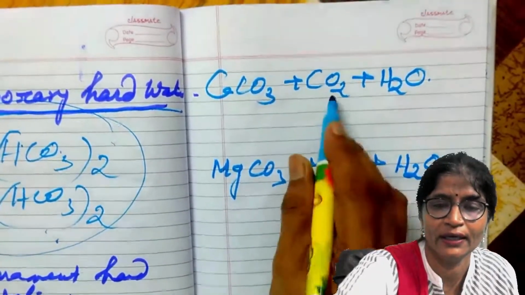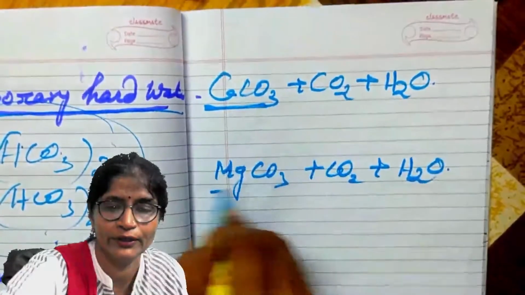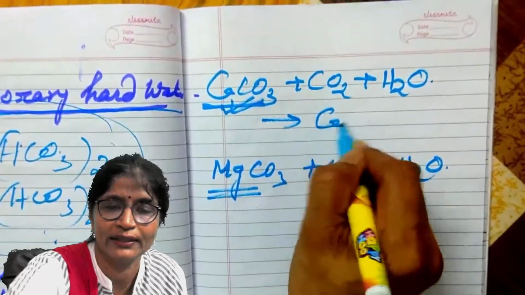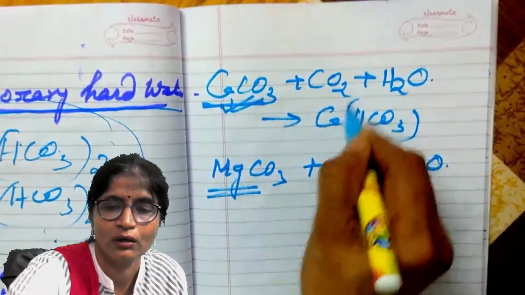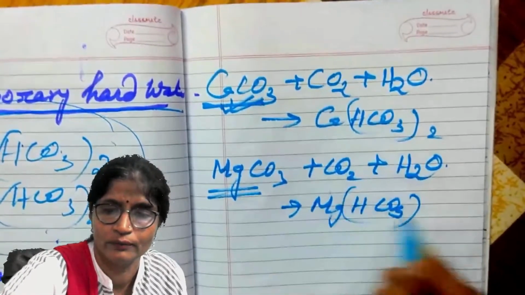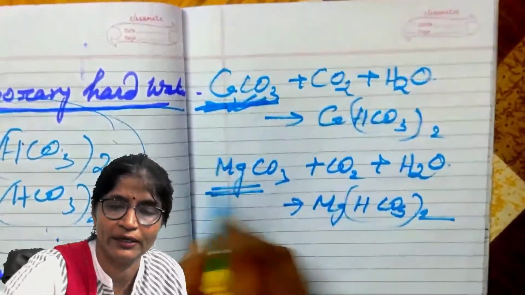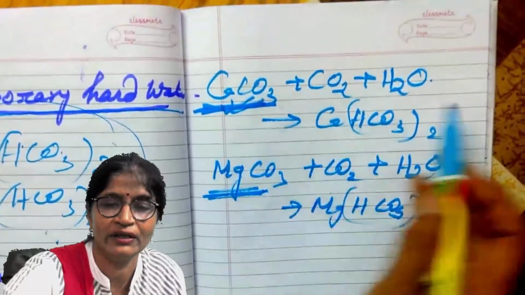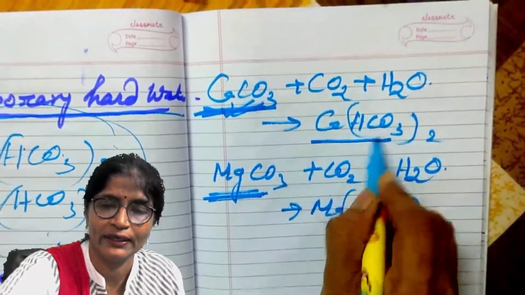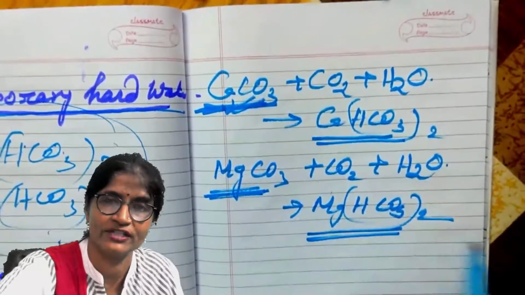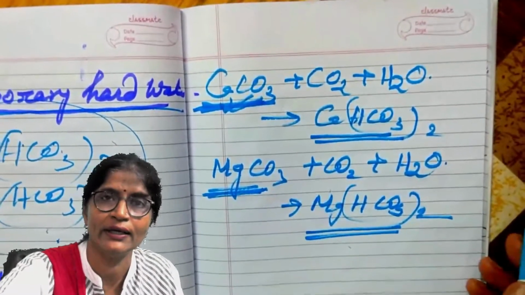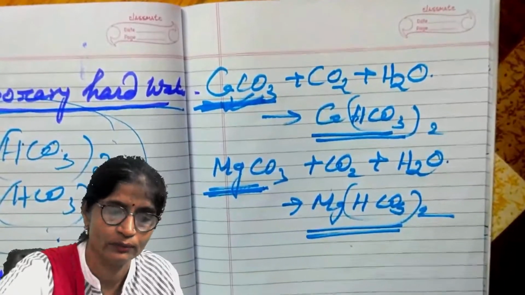So rainwater containing carbon dioxide, when it reacts with calcium carbonate or magnesium carbonate, converts these insoluble particles into calcium bicarbonate or magnesium bicarbonate, which are soluble in water. Calcium carbonate is insoluble and magnesium carbonate is insoluble, but when they react with the carbon dioxide present in the water, they are converted into calcium bicarbonate and magnesium bicarbonate respectively, and both of them are soluble in water. So they dissolve in water and give temporary hardness to the water.